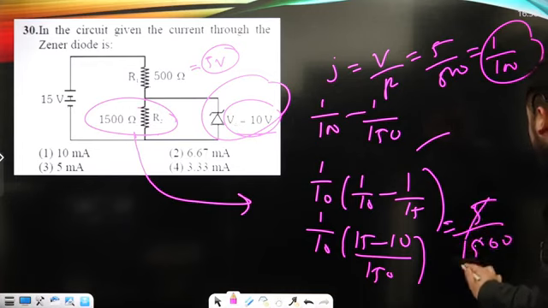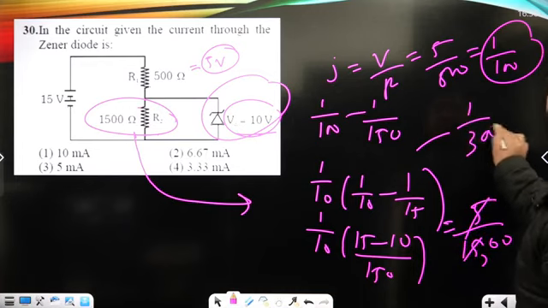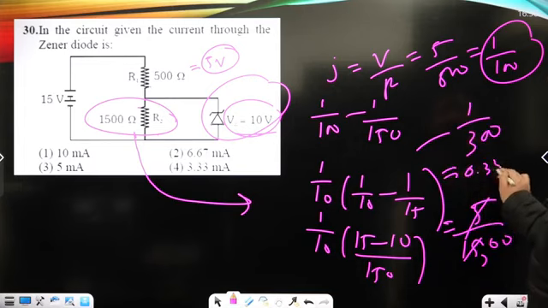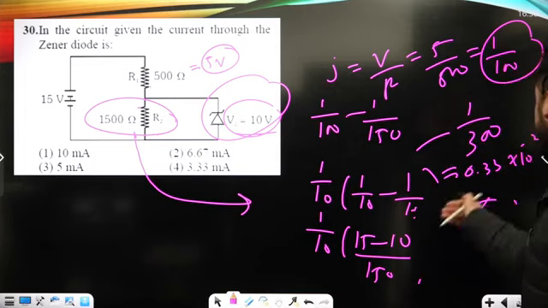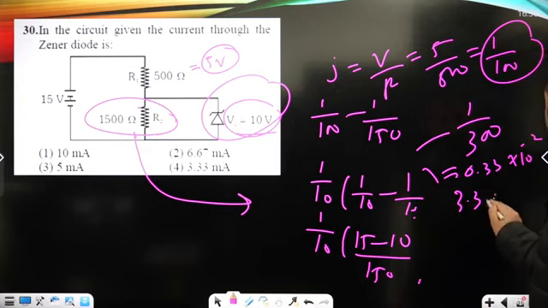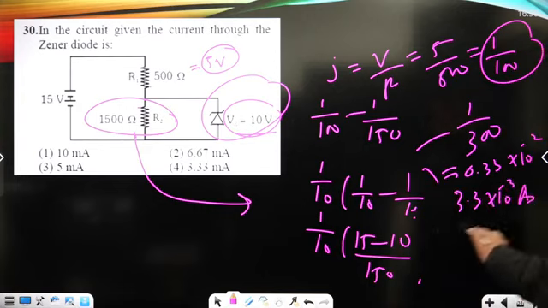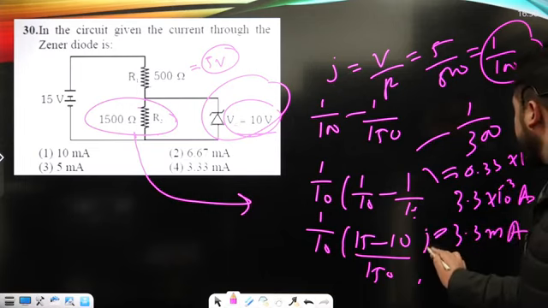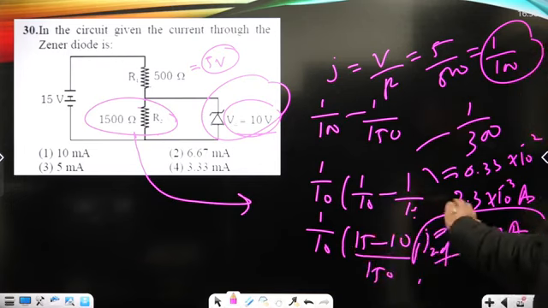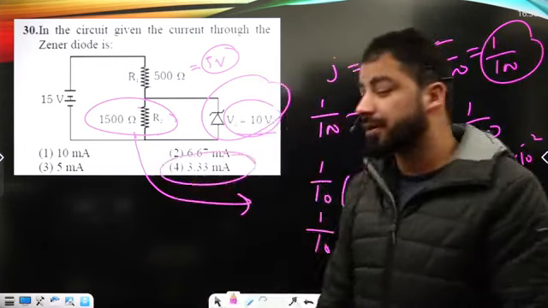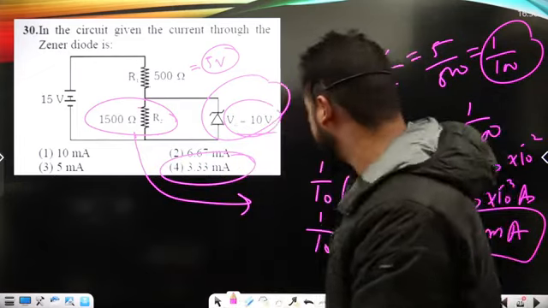That's 1 by 300, which is 0.33 into 10 to the power minus 2. So I can say it is 3.3 into 10 to the power minus 3 amperes, or 3.3 milliamps. 3.3 milliamps is passing through the Zener diode, and it's shown under option number 4. That's the correct option here.